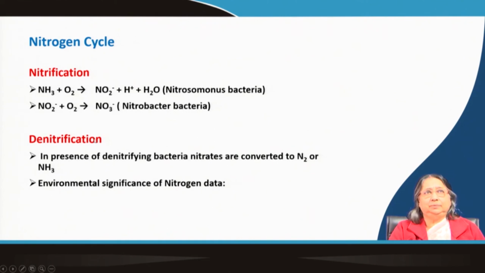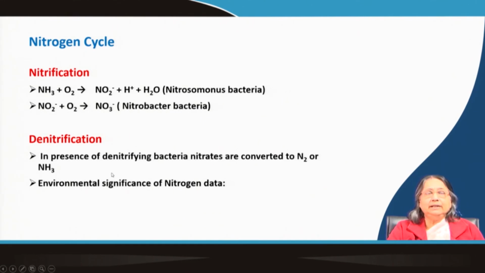But what is denitrification? It is also done by some type of bacteria, the denitrifying bacteria. Okay. What is happening? Due to this type of bacteria, nitrates are converted to nitrogen, or this is reduction. You see that in nitrogen, what is the oxidation state? It is a 0 state. And in ammonia, what is the oxidation state? It is minus 3 states.